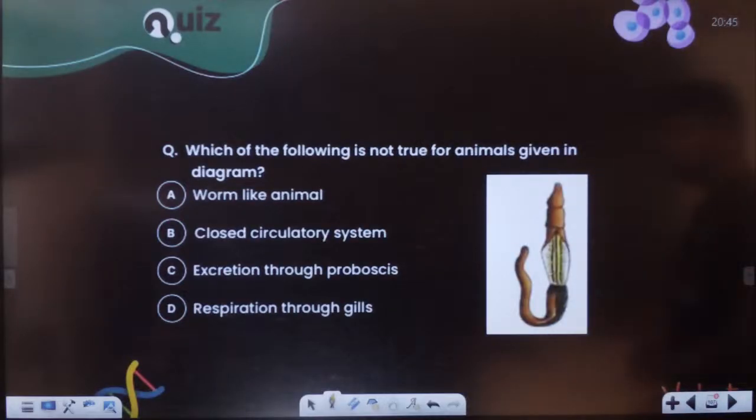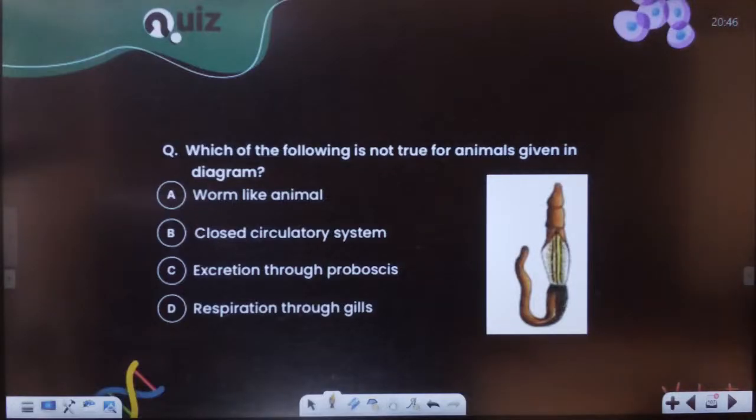Which of the following is not true for the animal given? Take your time, students. Which of the following is not true for the animal given?